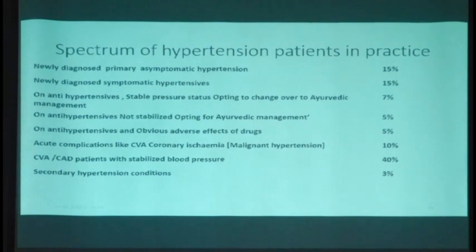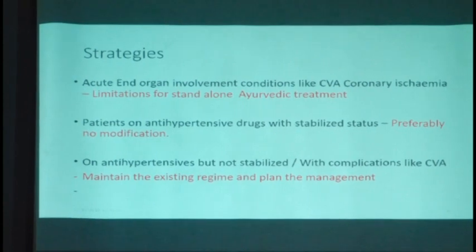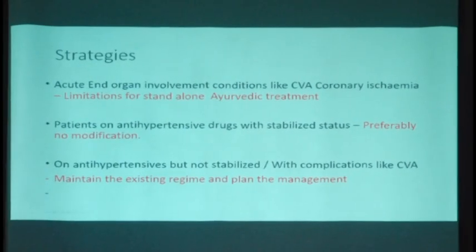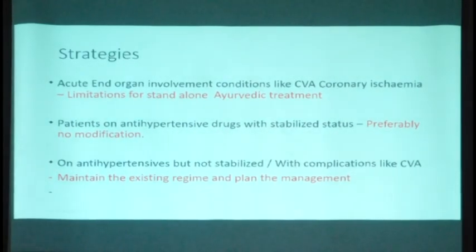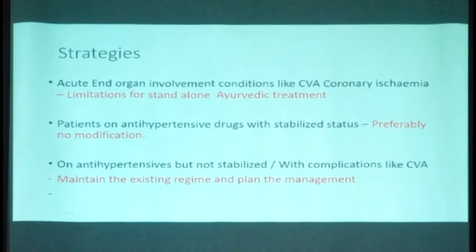This is roughly the percentage variety of the patients whom I get. Now, how do I strategize? In patients with acute end organ failure, like a CVA, where the time factor is important, I consider that there is a limitation for Ayurvedic treatment.